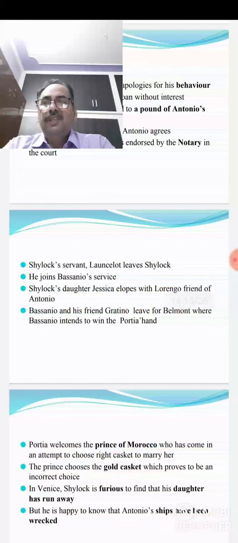Then the news comes that Shylock's servant, what was the name of Shylock's servant? Launcelot. Launcelot leaves Shylock's house and joins Bassanio's service. And therefore, he is with Bassanio when they go to Belmont city to Portia. Then we also come to know that Shylock's daughter Jessica has also eloped with Lorenzo.